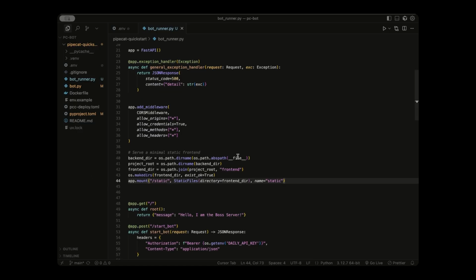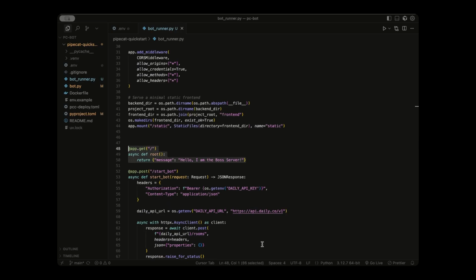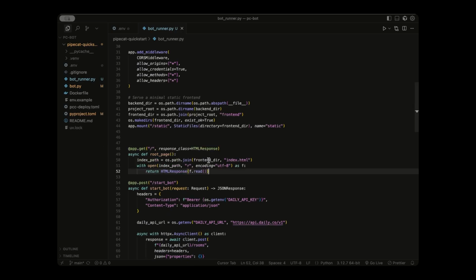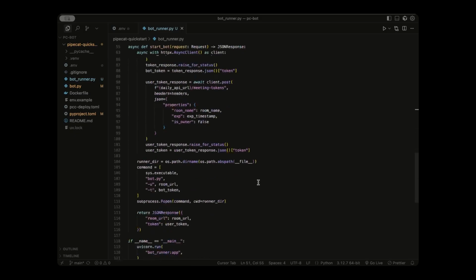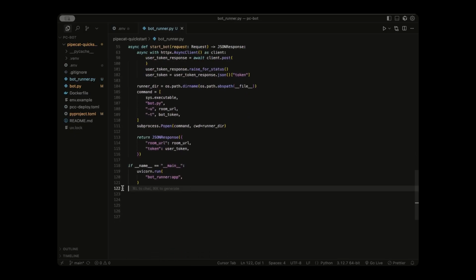Okay, so now let's replace our simple hello world app.get with the real one that serves our index.html file. And we can do that just like this. Frontend directory for this index.html file, which we have not yet made, but we will right now. And it opens this file and encodes it in a language that the browser can understand and returns the HTML response.